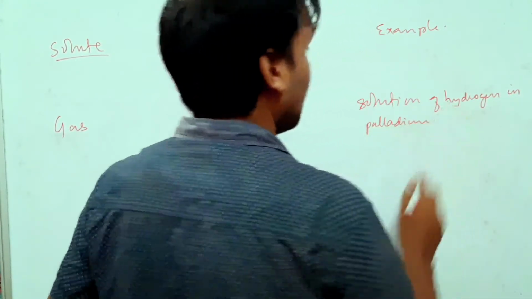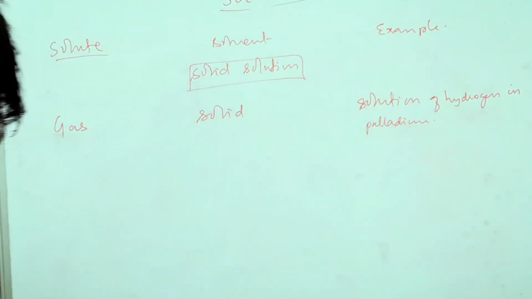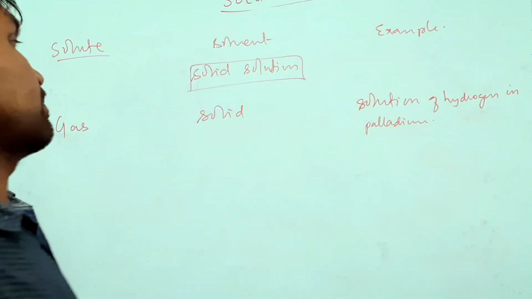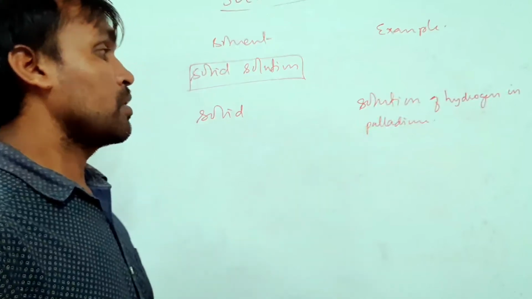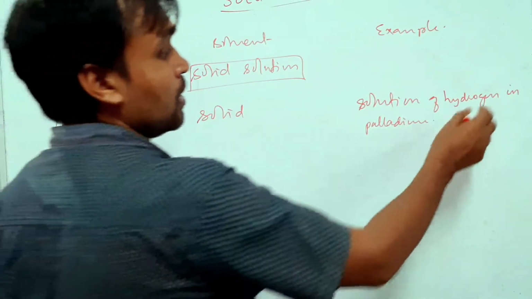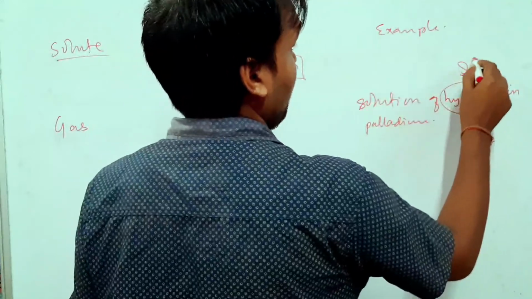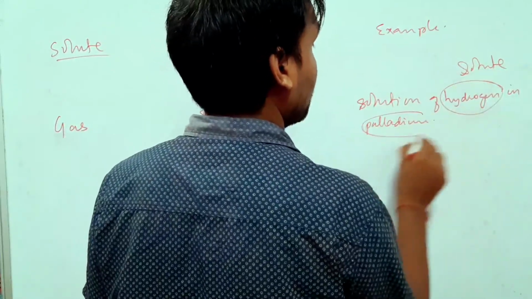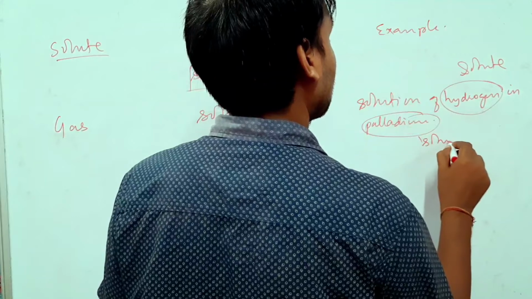Palladium, okay, so solutions of hydrogen in palladium. So this is an example of what? Solid solution. Palladium is solid, hydrogen is a gas. So hydrogen here will be solute, and palladium will be solvent.